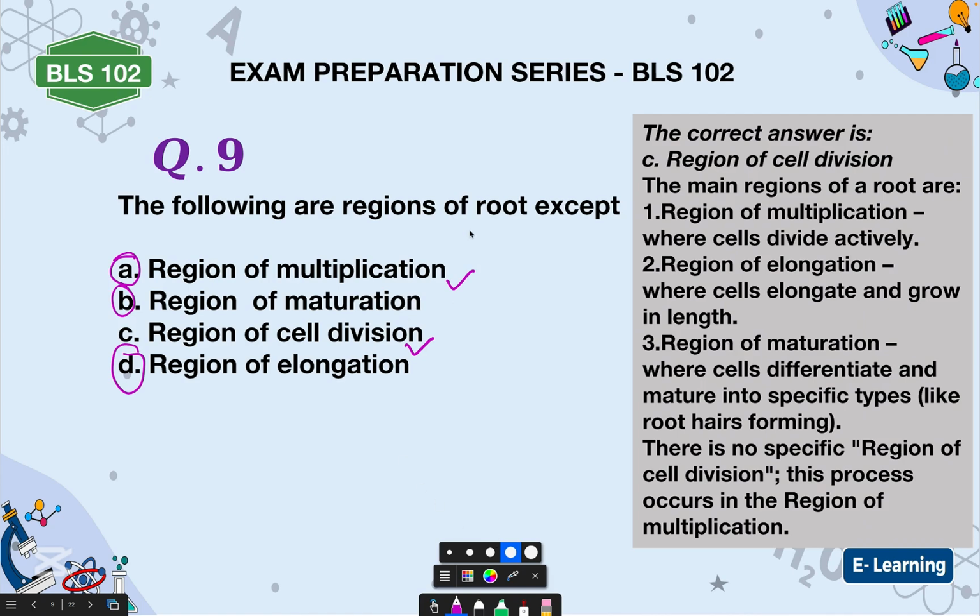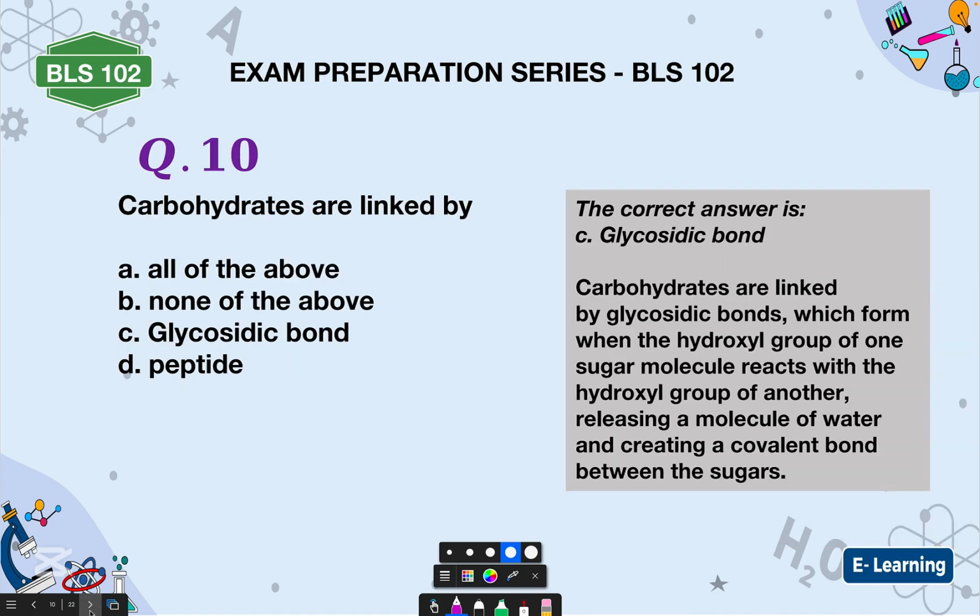So the correct answer is what? Region of cell division. That is the one that is not correct. So option C is the correct answer. The main regions of the roots are the region of multiplication, where cells divide actively; the region of elongation, where cells elongate and grow in length; and the region of maturation, where cells differentiate and mature into specific types, like the root hair forming ones. And there is no specific region of cell division. Are you getting it? Cell division occurs in the region of multiplication.